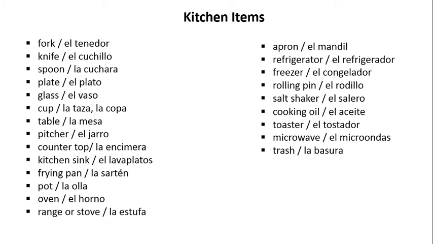Now here we have a list of common kitchen items. Once again, beginning in the upper left. Fork is el tenedor. Knife is el cuchillo. Spoon is la cuchara. Plate is el plato. Glass is el vaso. Cup is la taza or la copa.